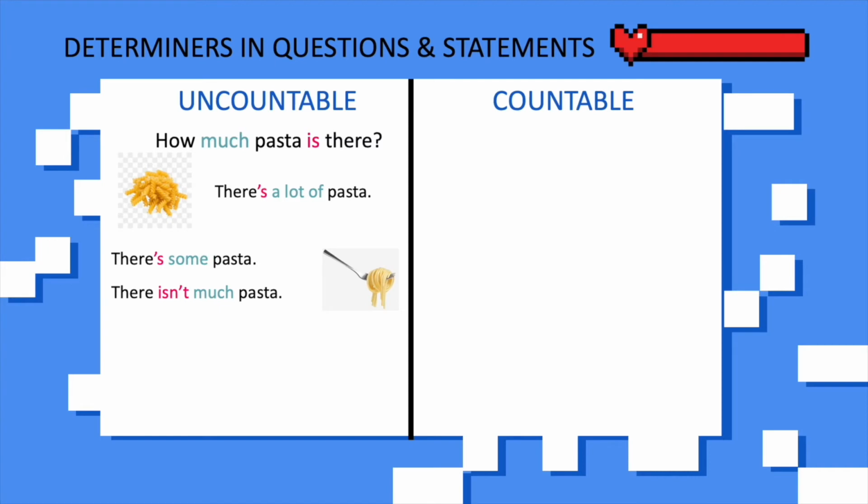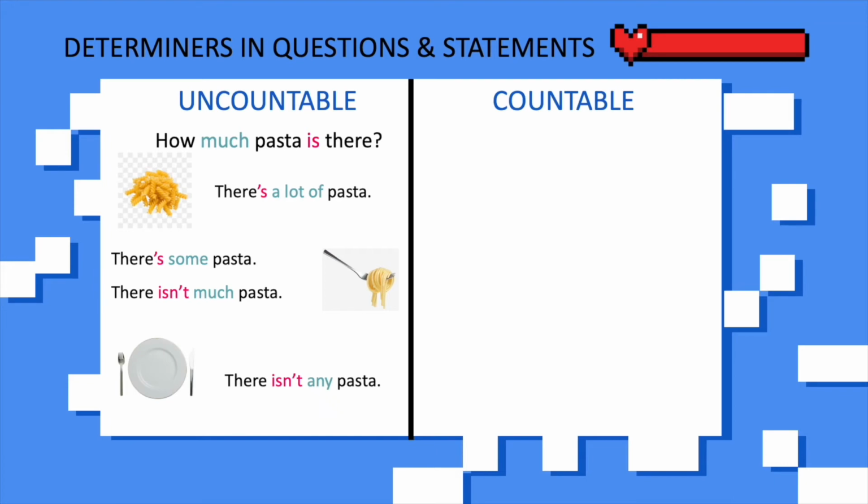Next, how about if it's not in a big quantity, somehow it has a moderate quantity? Now, you have two options to say this. First, you can say, there is some pasta. Or you can also say, there isn't much pasta. So, either one of these two sentences signifies the moderate quantity of the pasta itself. However, take note that when you want to use some, it is used in an affirmative sentence, whereas when you use much, it must be used in the negative sentence.